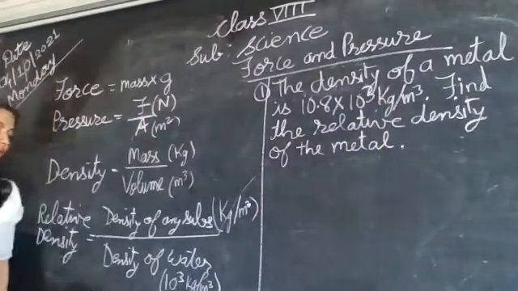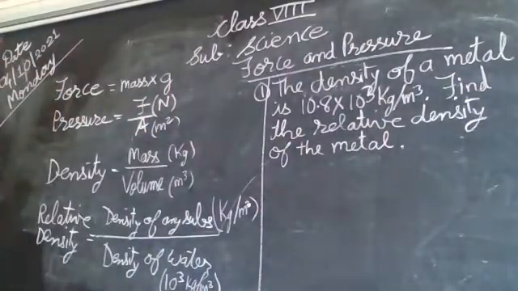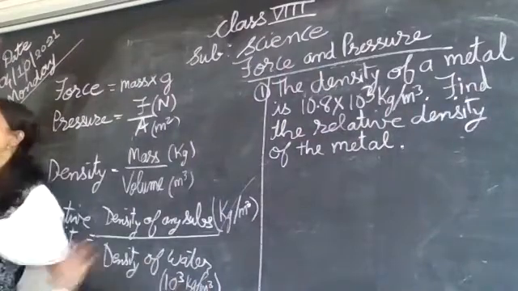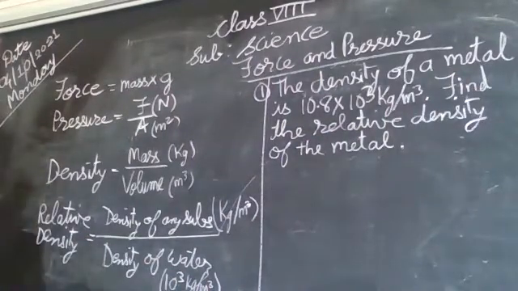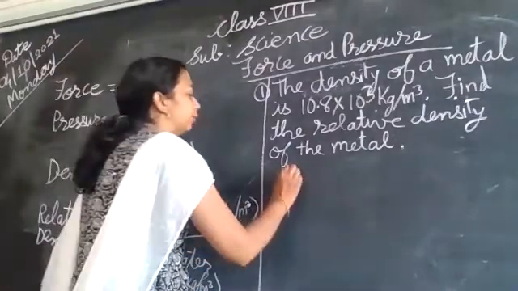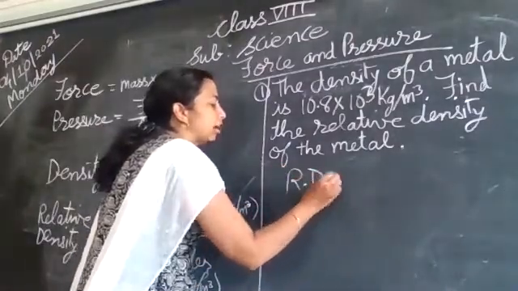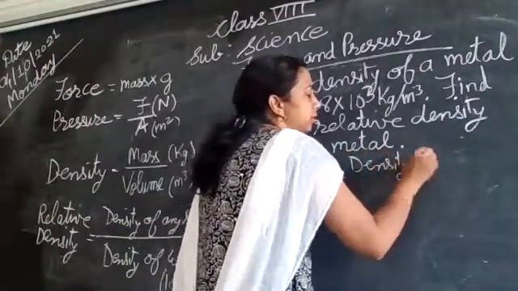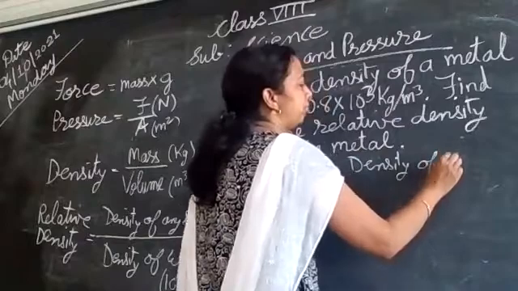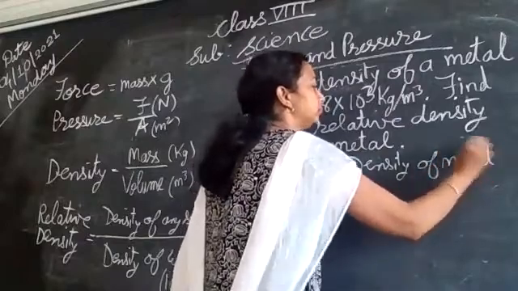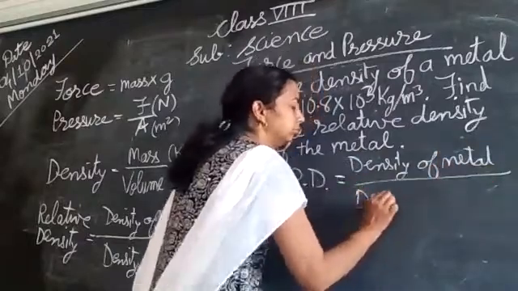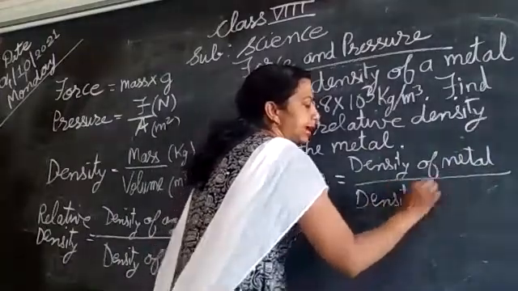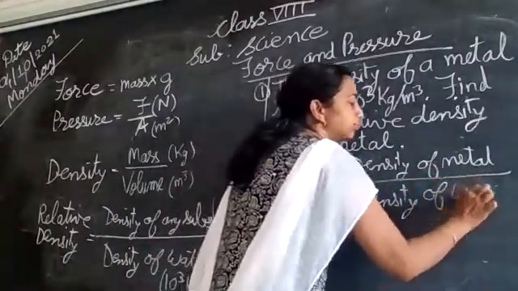Now, density of water is constant, 10 raised to 3 kg per meter cube. Okay. So, relative density formula we will write down. First of all, density of metal divided by density of water.